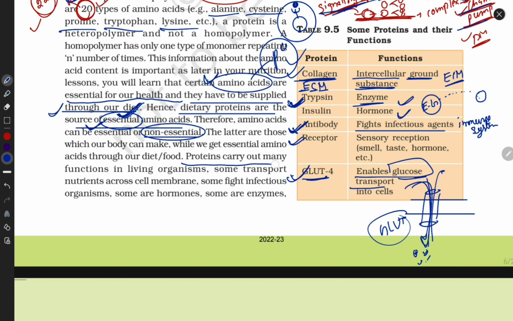Proteins carry out many functions in living organisms. I already discussed this in detail. Guys, we know we have cells, and cells have a nucleus, and the nucleus has DNA. DNA doesn't do any work itself. It gives orders to protein, and protein also works as a messenger. They go to the particular organ and provide the message that the nucleus has given: please divide, please grow your cell. Then they perform the function. DNA does not come from outside the nucleus and tell everyone, do your function. No, it gives orders to protein.